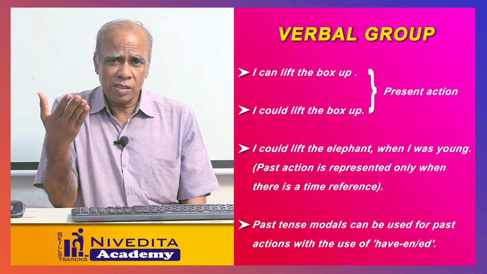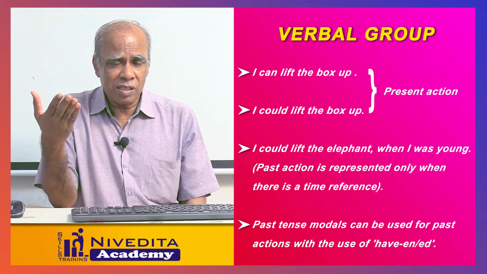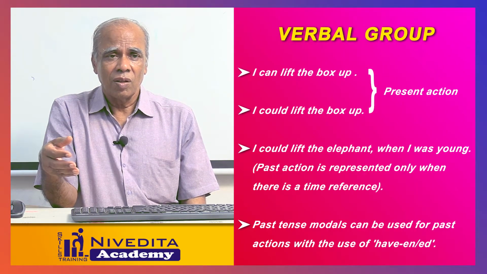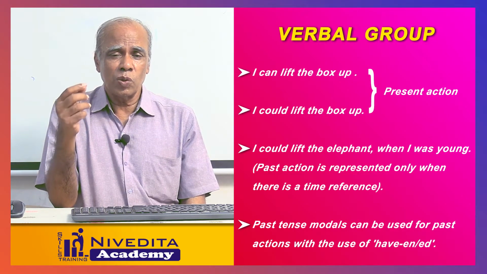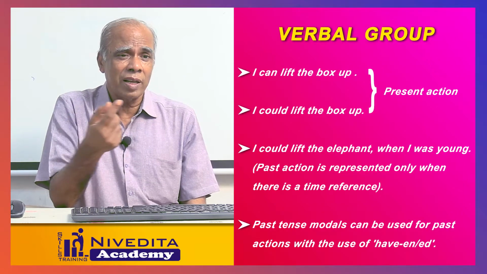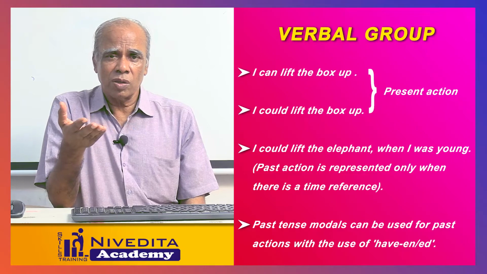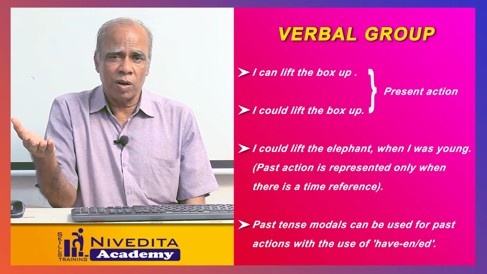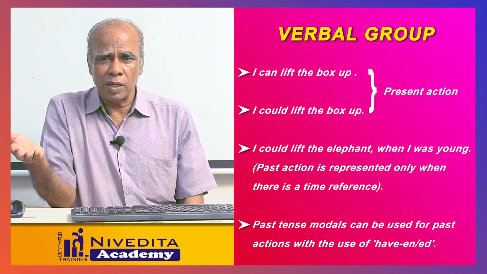I can lift the box, I could lift the box. Both give the present meaning only. Only when I say I could lift the elephant when I was young, when you use that, when I was young, then it shows a past action. Otherwise it's present. Or you can use the have plus en or ed form along with would, should, could, might. Then you can take it as past.